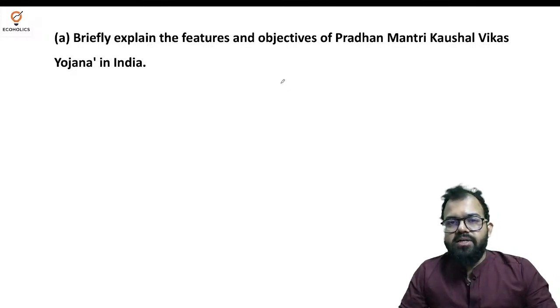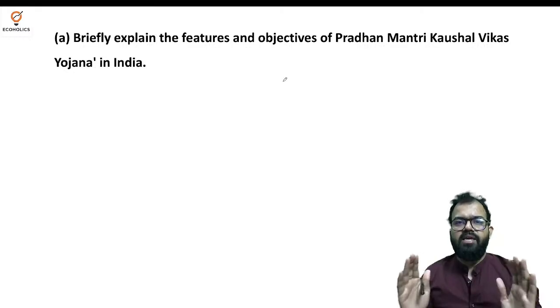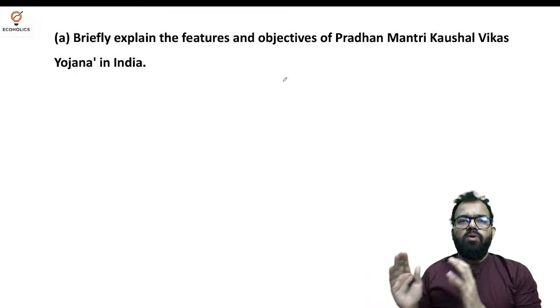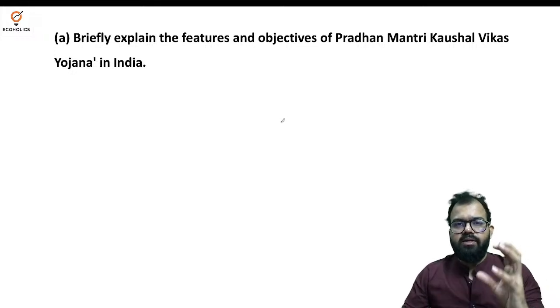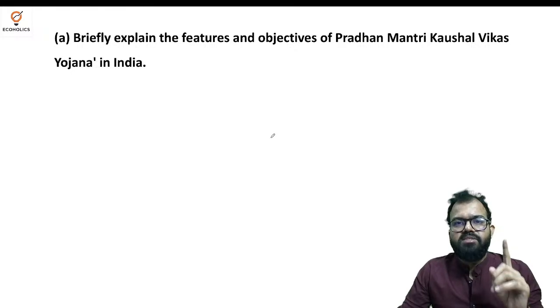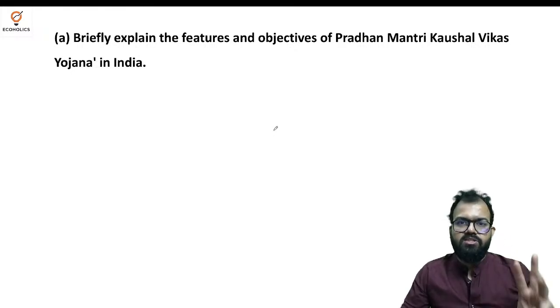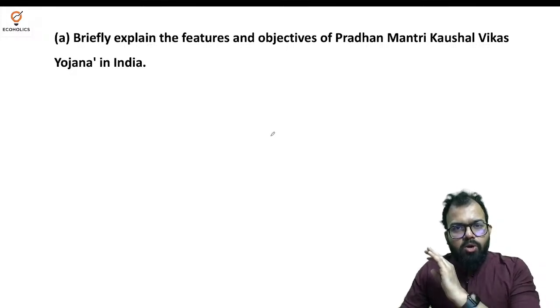Now here you need to understand by looking at the paper. When you see the paper at first glance, you will realize that India's top 2 or top 3 priorities in 2024 are what the paper revolves around. You need to understand what the pressing issues in India are. One is unemployment, the second is the health sector, and the third is about money, related to inflation, credit and so on.